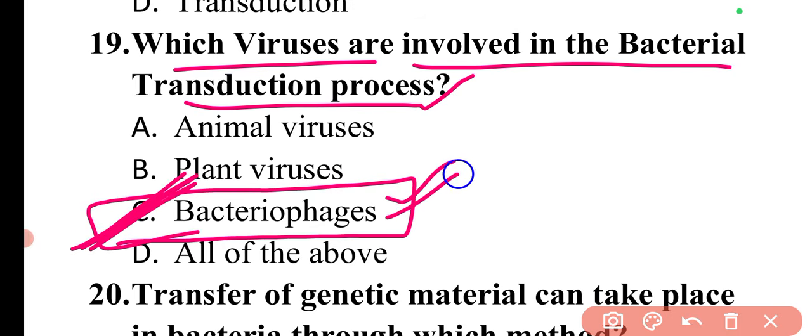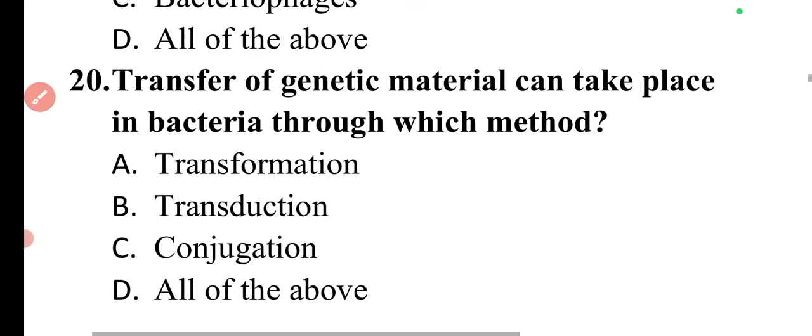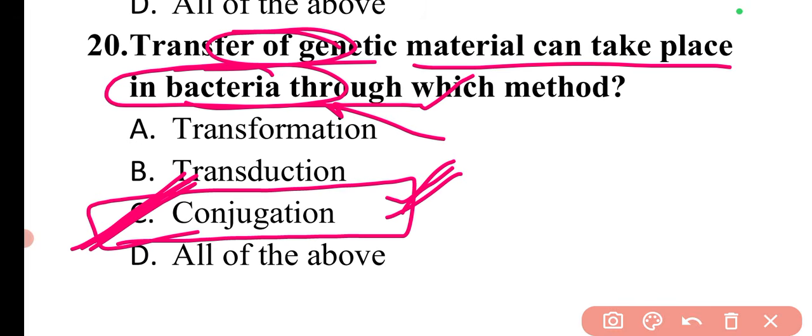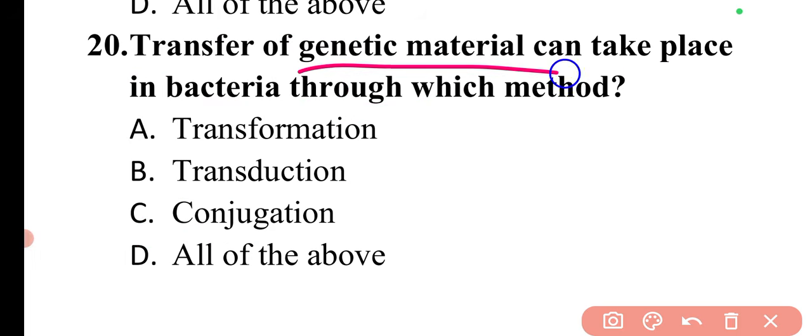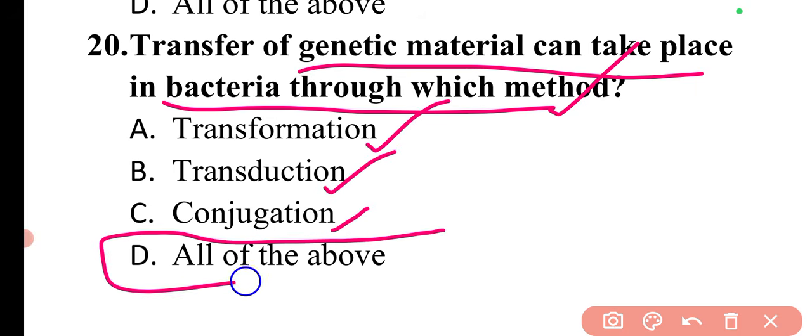This part is very important. They're asking about which virus is involved in the transduction process in order to transfer the genetic material. This one is the bacteriophages. Next question is, transfer of genetic material can take place in bacteria through which method? I have already explained this. There are different methods: transformation, transduction, conjugation. So here option D, all of the above, is correct.